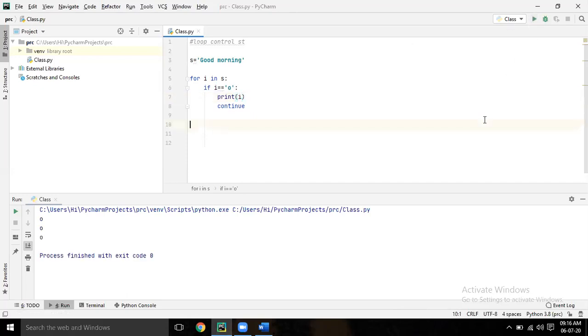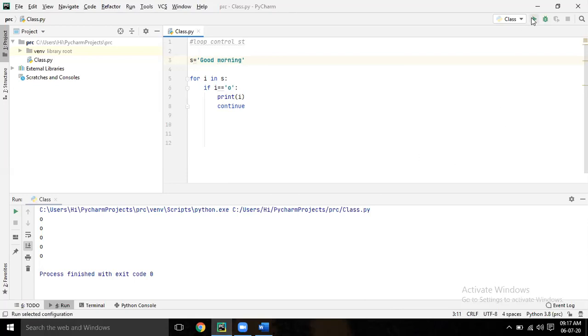So if it is O, then print i, then continue. After continue it is not going there, because it is skipping. But here, if you want to print only O, you can write the program in this way. So this is very easy, but you have to be careful. Try to understand, do practice, then you will understand.